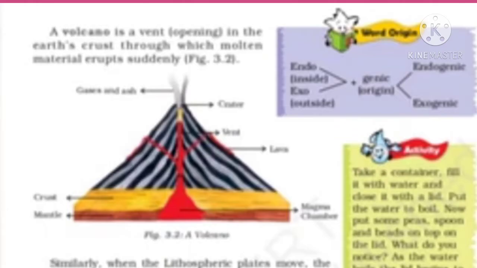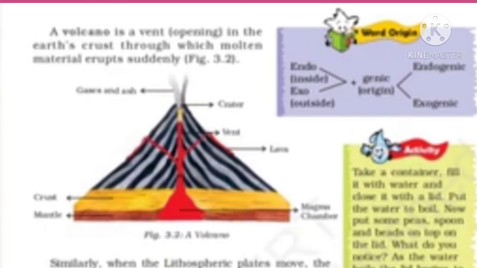Look at figure 3.2, a volcano. There is a magma chamber in the mantle. Above that is the crust, and through it there is a small opening, the vent. Through that, lava is coming outside, and through the opening above it come gases and ashes also. So this is the picture of a volcano.